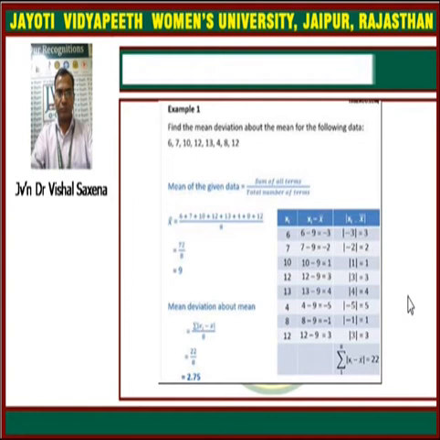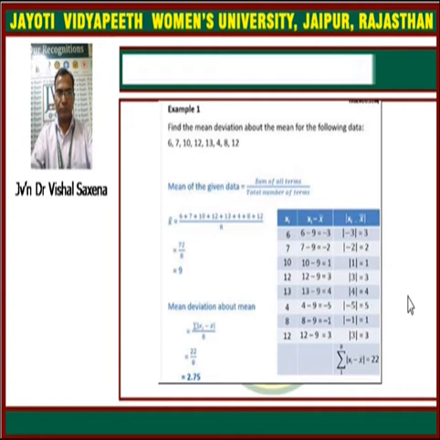X bar means the mean, the average of the given data, and we all know how we can determine the mean. Mean is given by the sum of the data divided by the total number of data, and the sum of data is 72, which is divided by the total number of data, that means 8, so it becomes 9. The mean value becomes 9, x bar is 9. Therefore in the table the first column is for xi, the next column is for xi minus x bar, meaning the deviations of xi from the x bar.